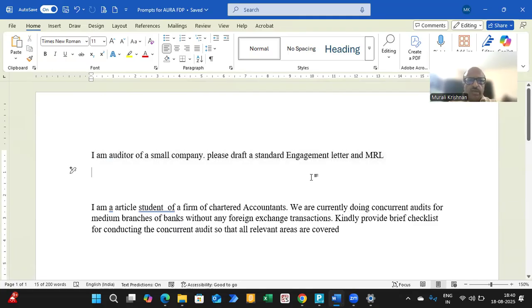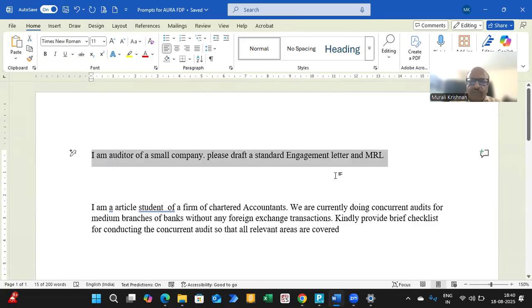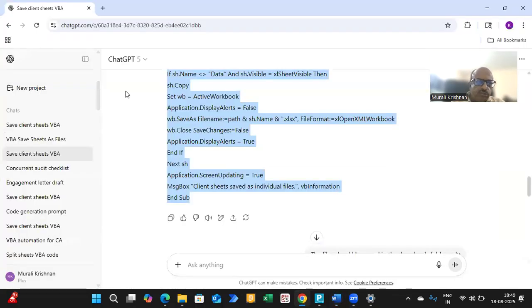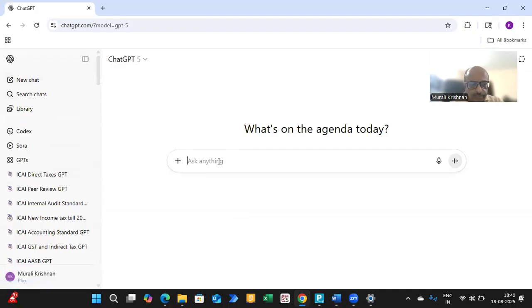So you have just done a small prompt like this. A prompt is nothing but a way of talking to ChatGPT. Here we are going to ChatGPT. There are other versions also. So I'm going to take a new chat and I'm going to just copy and paste that particular prompt.